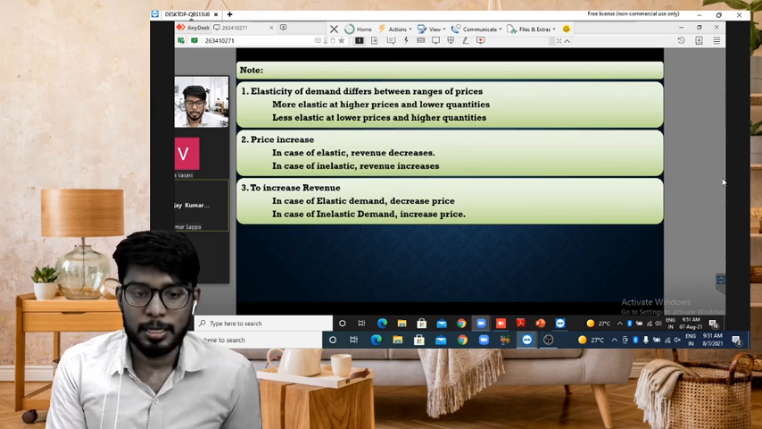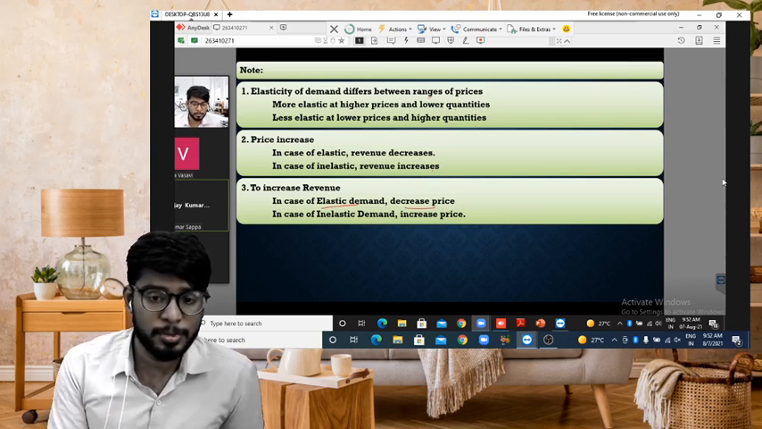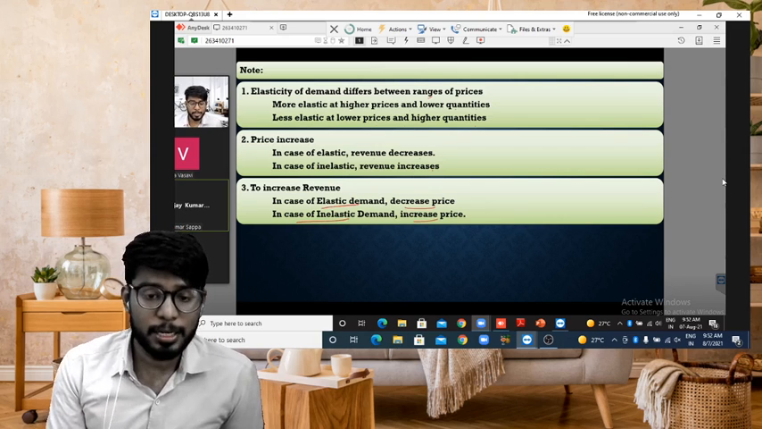If price increases in case of an elastic product, revenue decreases. In case of inelastic products, revenue increases. So the decision is: if your product is elastic, decrease the price to increase revenue. If your product is inelastic, increase the price to increase revenue.